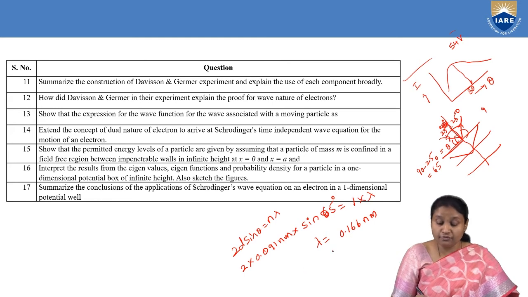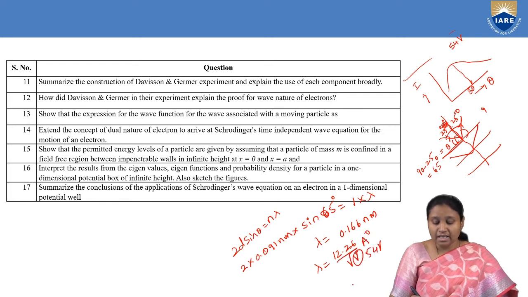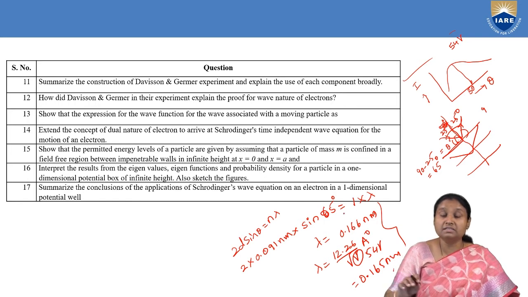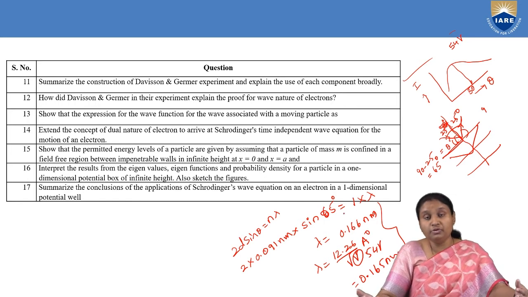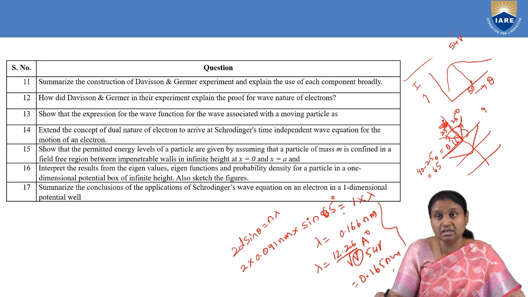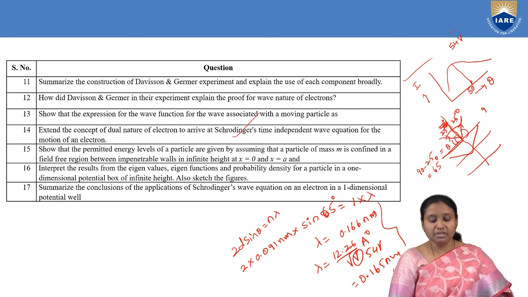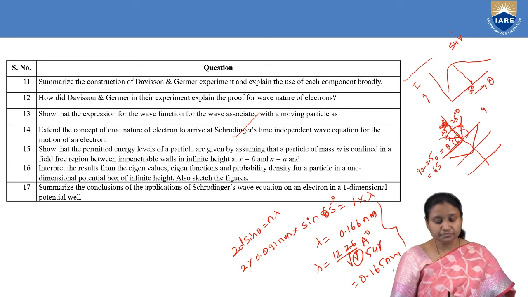Then he made use of de Broglie's formula for electron, which is 12.26 by square root of V angstroms, and in this case V is 54 volts, and he got his wavelength as 0.165 nanometer. The experimental value and theoretical value are the same. So that's why he concluded that when you make a particle move, it will behave as a wave. Now extend the concept of dual nature and arrive at Schrodinger's time independent wave equation.